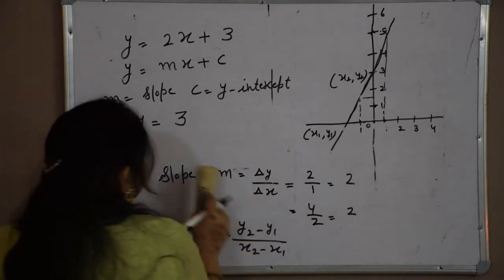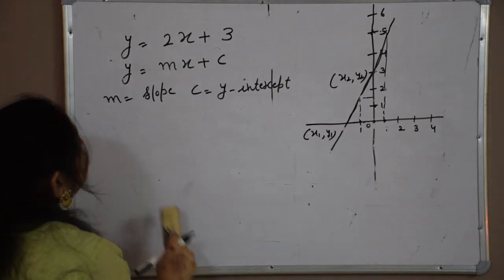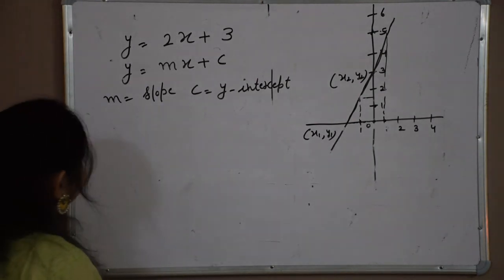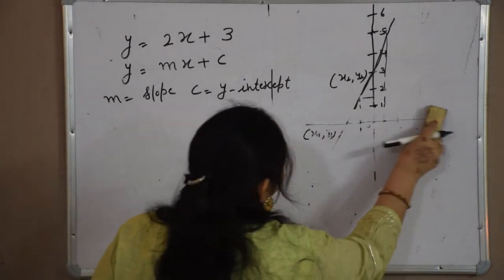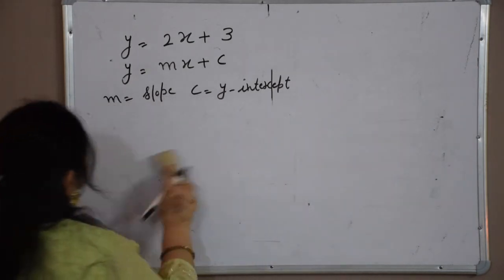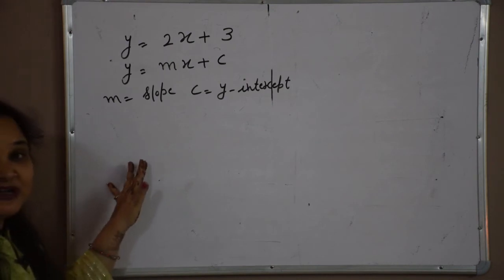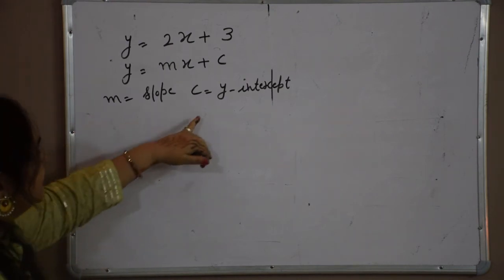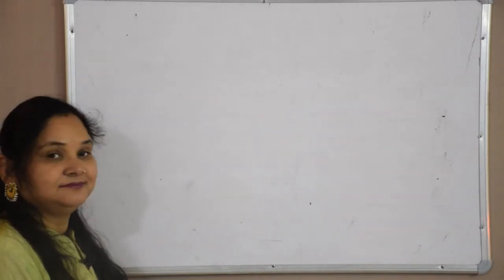It is just a change, how much the line gets steep. I think you understood the concept of slope, and you understood what is y-intercept. Now we will take a few questions.